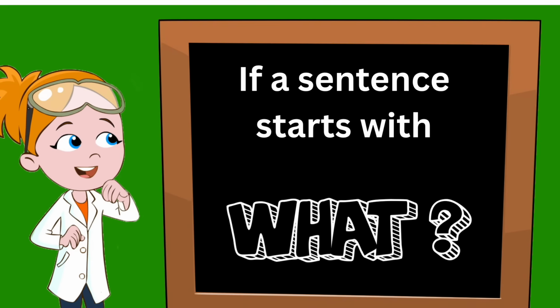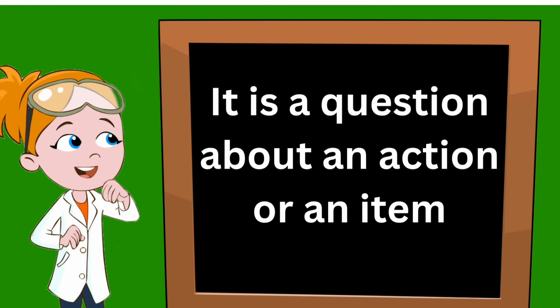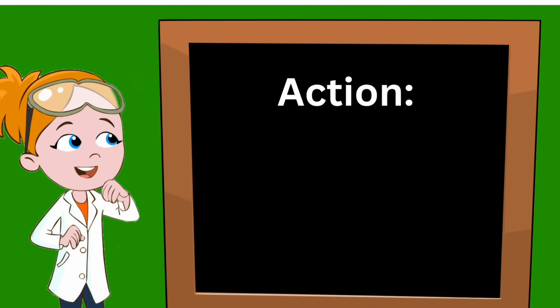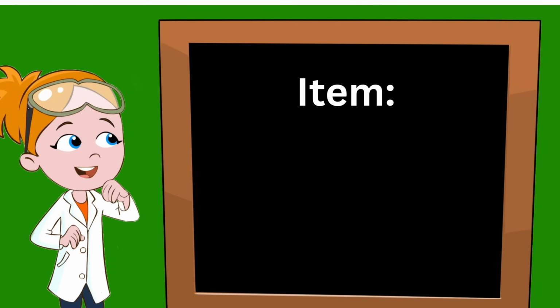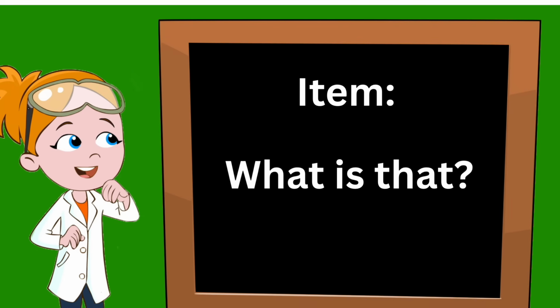Next, let's talk about the word what. If a sentence starts with the word what, it's usually going to be a question that is about an action or an item. Let's look at a few examples. Here's an example of an action. What are you doing? An example of a question about an item could be the question, what is that?